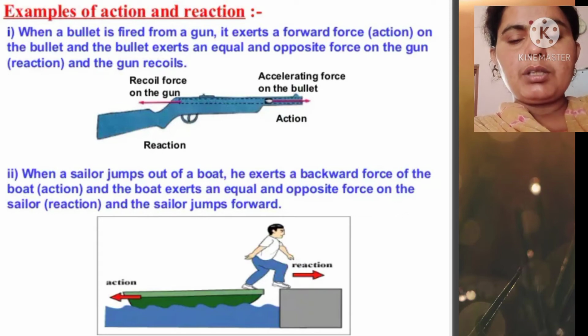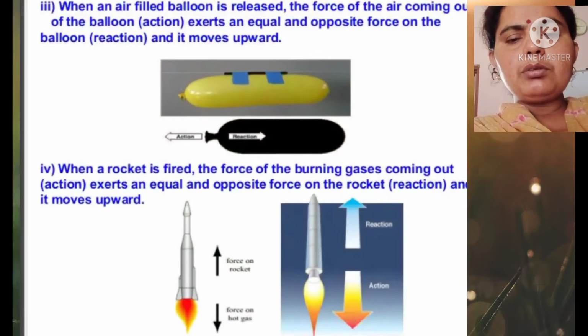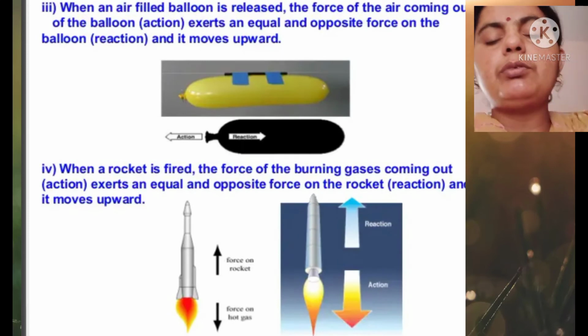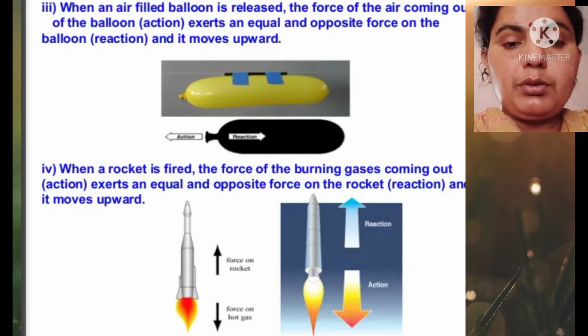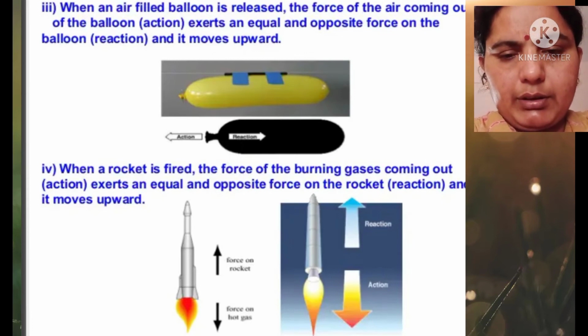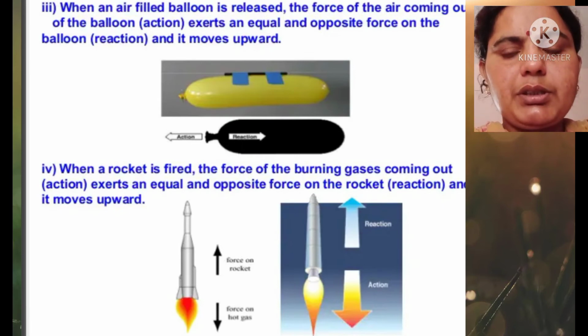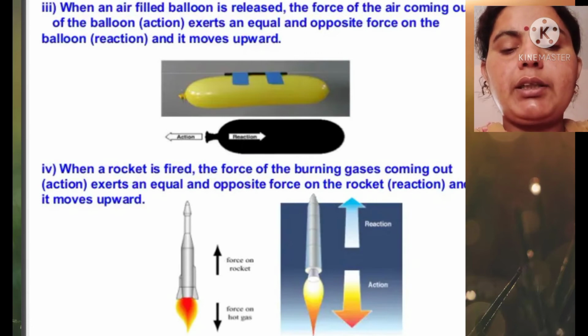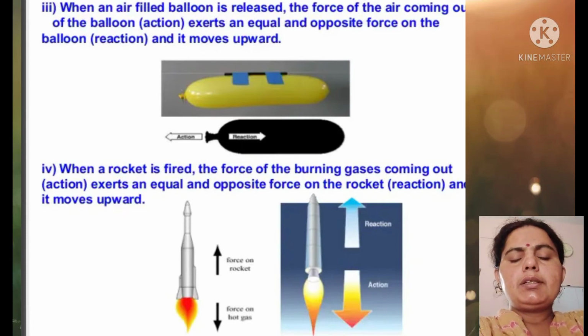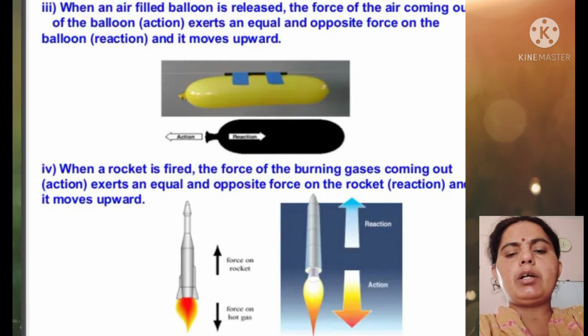Now, when an air balloon is filled with air and released, the force of the air coming out of the balloon exerts an equal and opposite force on the balloon, so it moves upward. So there is an equal and opposite reaction on the balloon. When a rocket is fired, the force of the burning gases coming out is the action, and it exerts an equal and opposite force on the rocket, which is the reaction, to move in the upward direction. So these are the basic examples where an action has a reaction.